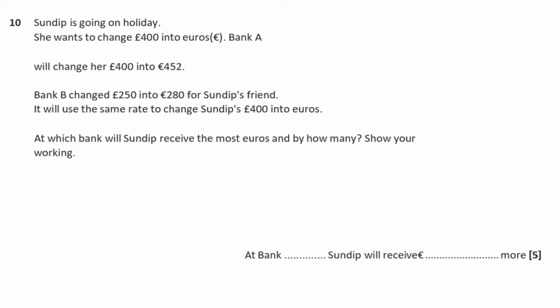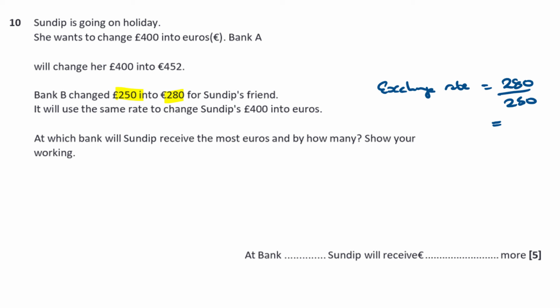Show your working. Okay, so we know what's going on in Bank A. We just really need to work out what's going on in Bank B, don't we? Now, Sandip's friend took £250 and she changed it into 280. So we can use those two figures to work out the exchange rate. So the exchange rate is going to be, well, let's take the 280 and divide it by 250, and that will tell me how many euros I'm going to get for each pound. Okay, so the exchange rate is 280 divided by 250.